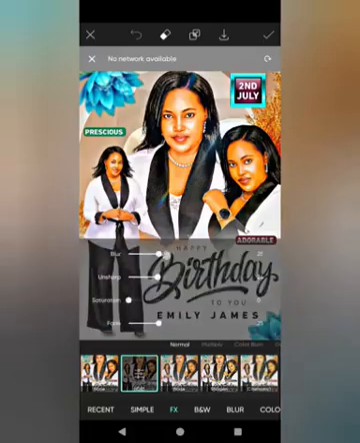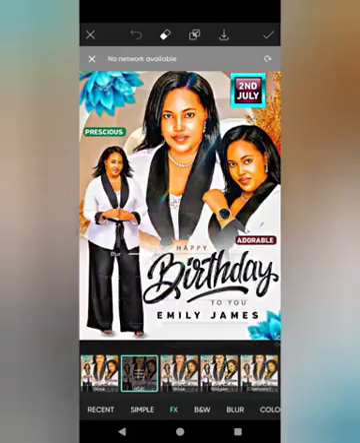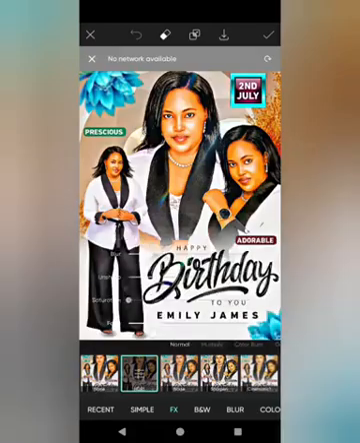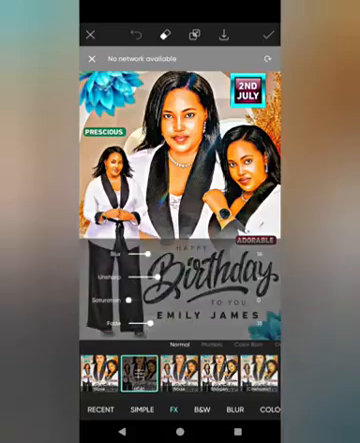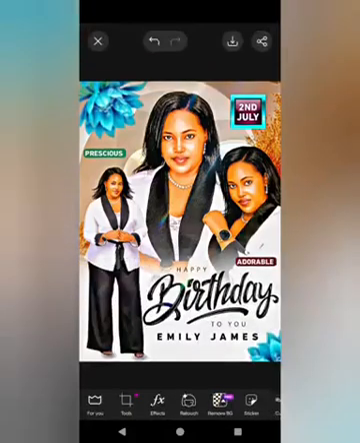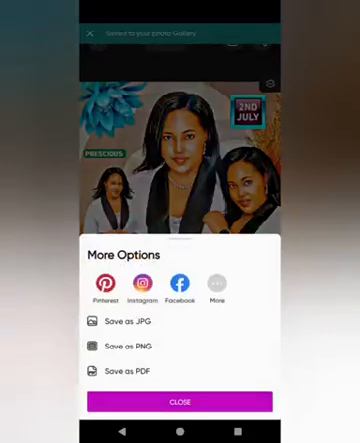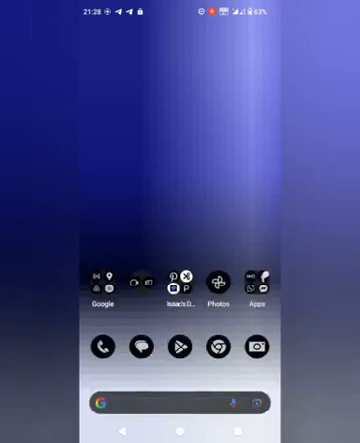24, blur radius to 16, and then fade 18. Mark it done. Okay, after that, download it to your gallery. Good. Then you exit, you close, and then you exit.